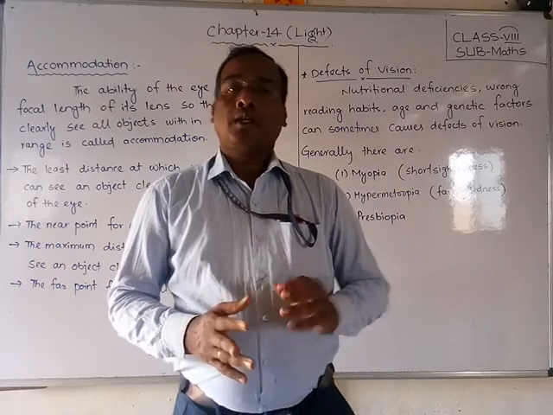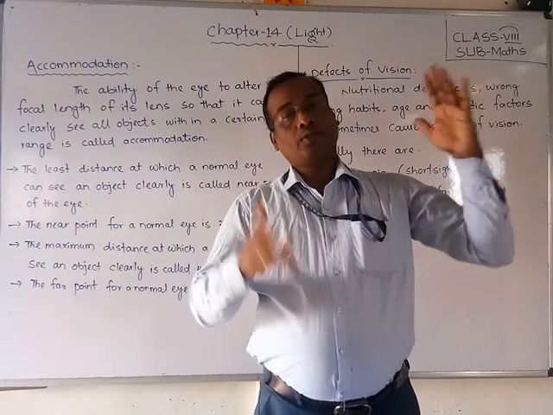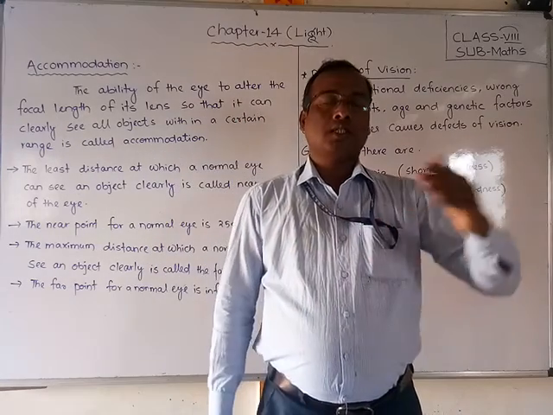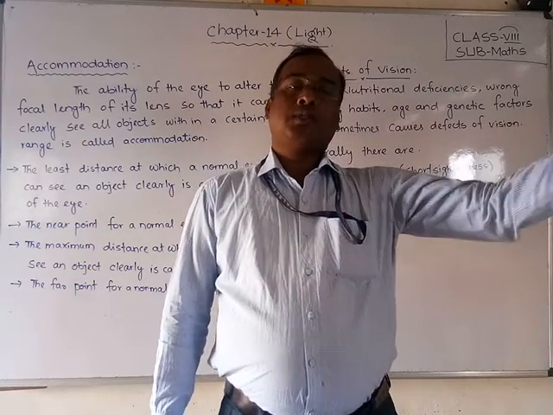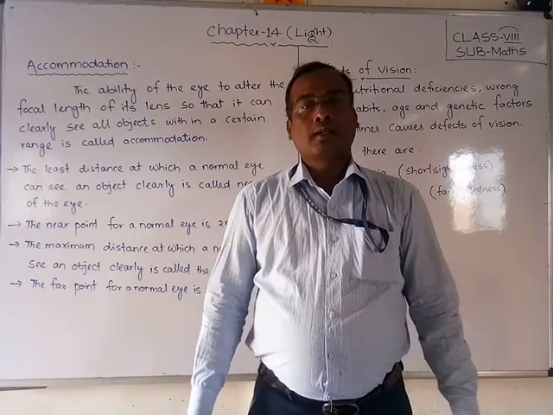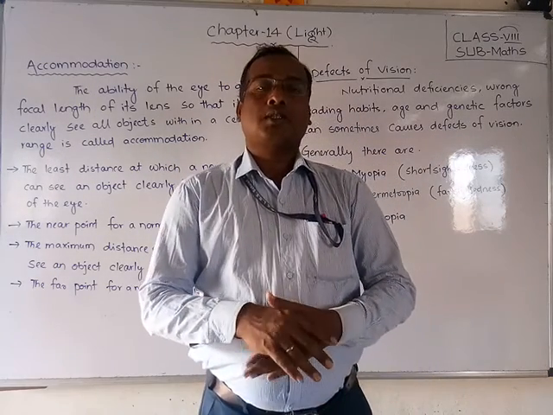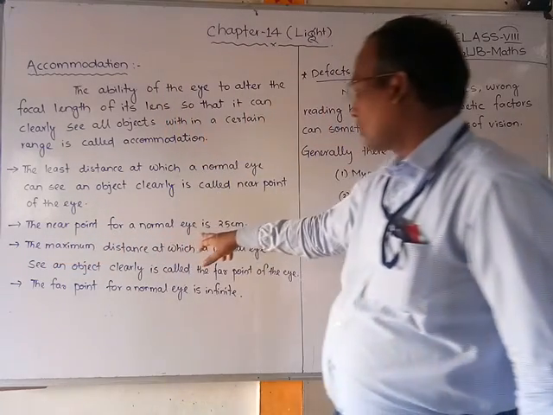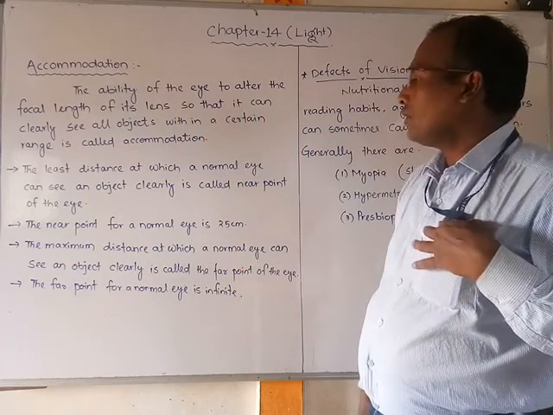For a normal eye, that is infinite distance. If you are healthy and your eyes are good, then we can see far, even infinite distance, clearly. So that is called the far distance. Okay, so see that the near point of the normal eye is 25 centimeters.